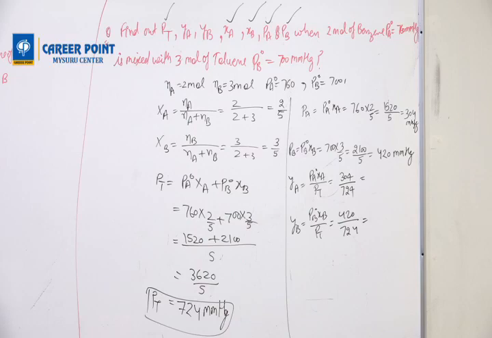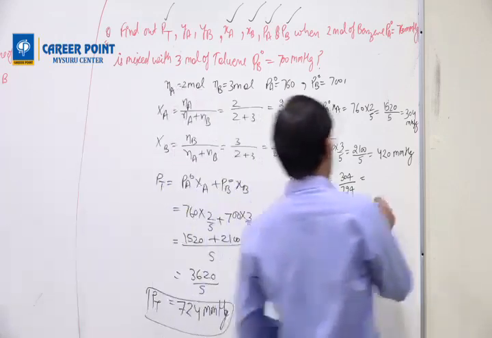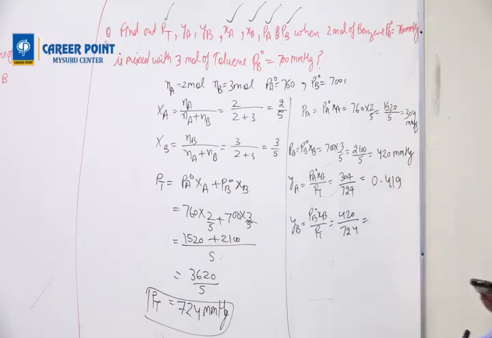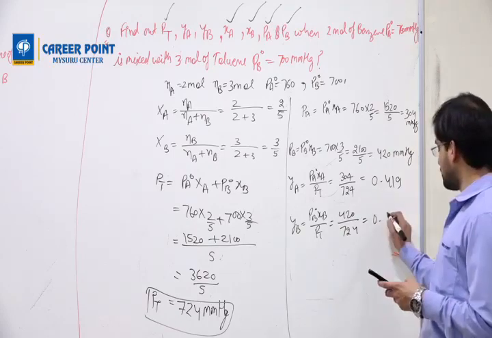Correct your answer, whoever solved this question. 304 divided by 724 is 0.419, and the other division, 420 divided by 724, becomes 0.581.